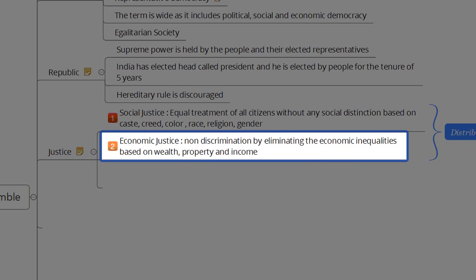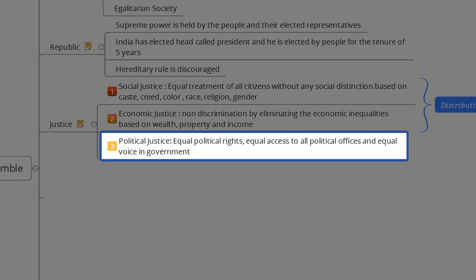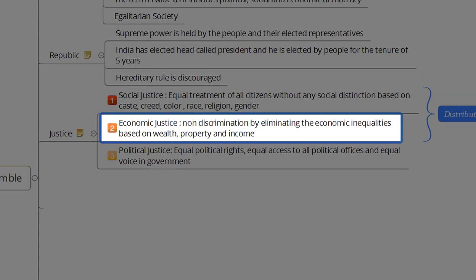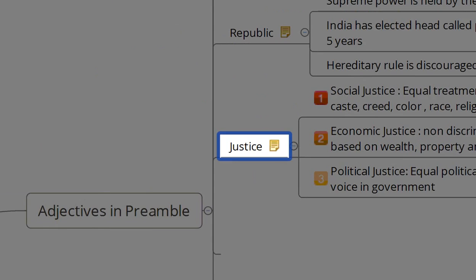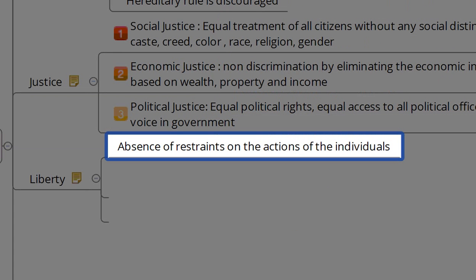So the third justice is political justice: equal political rights, equal access to all the political offices, and equal voice in the government for all the citizens. That's what justice is all about. Now let's see about liberty. Liberty means the absence of restraints on the actions of the individual. The individual has the freedom to do anything.